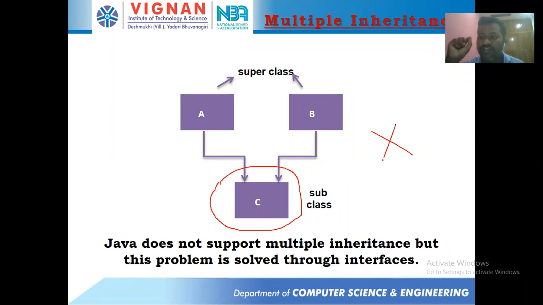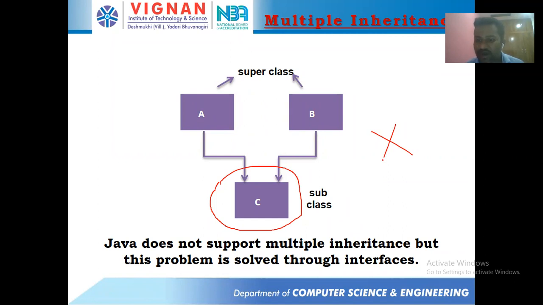Java is not going to support multiple inheritance, but C++ is going to support it. We are not in a position to derive a class from more than one class. If you do it, then the Java compiler generates an error. That means C cannot be extended from A and B.